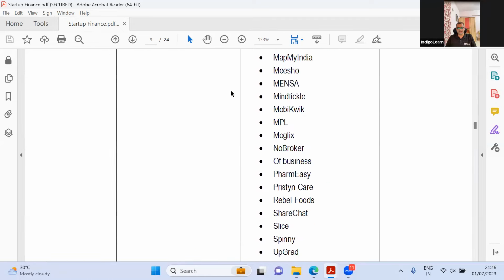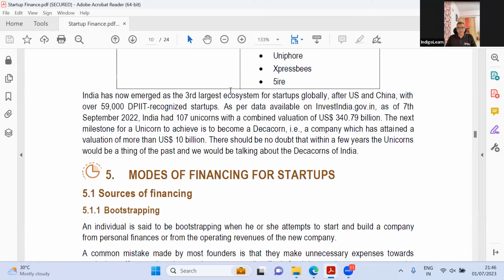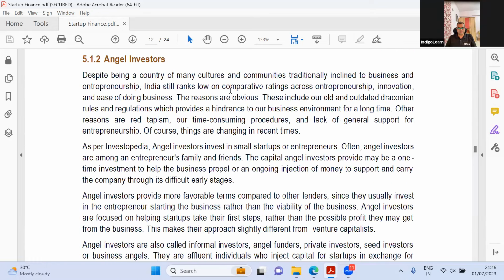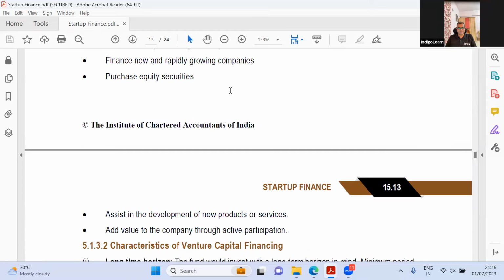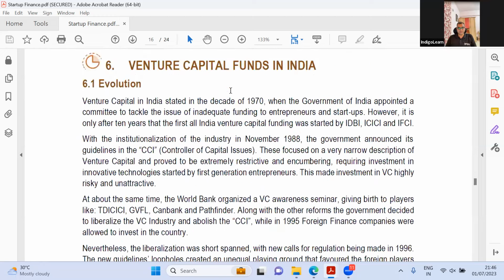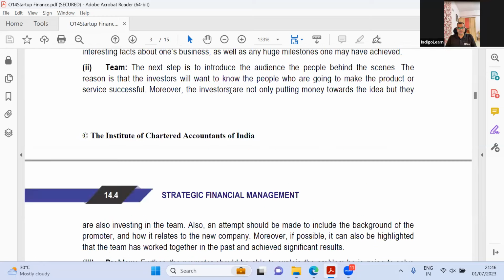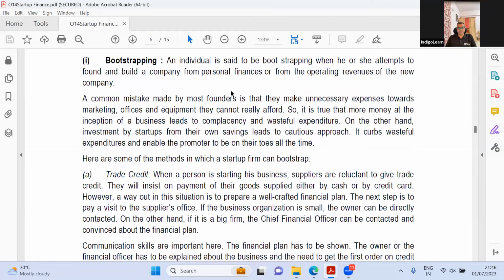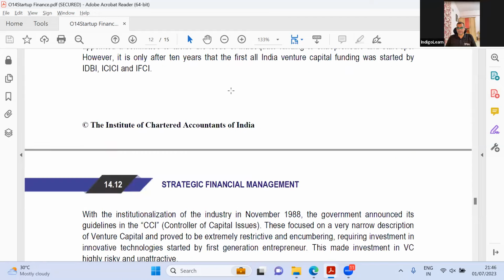But why do they give the names, guys? Come on, this is not required. Modes of financing is still the same. Advantages of VC, this is still the same. Exit plans. When VC funds in India, this is pretty much the same. I don't think there's anything different there. VC funds in India. So I think that is something that they've added new. There it is pretty much the same. I don't see any difference.